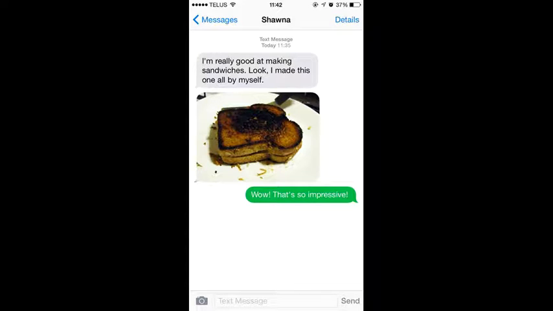Conveying sarcasm in text messages is more difficult because we are missing some of these cues. We might automatically think that this person is being genuine, but we can't really be sure. How can we make up for these missing cues then? We can use repeated letters to elongate words and use capitals to indicate stress. But this is still sort of ambiguous. In order to make it clear that we are being sarcastic in writing, we use emojis.